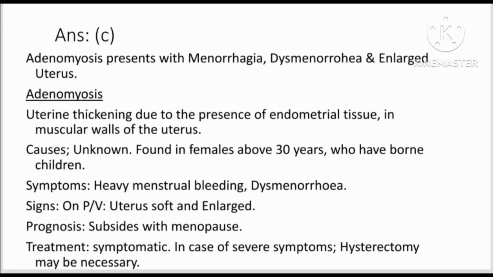Answer is option C, that is menorrhagia, dysmenorrhea and enlarged uterus. Adenomyosis is the uterine thickening due to presence of endometrial tissues in the muscular wall of the uterus, usually found in females above 30 years. Sign on PV examination, uterus soft and enlarged. Prognosis is it will subside with menopause.